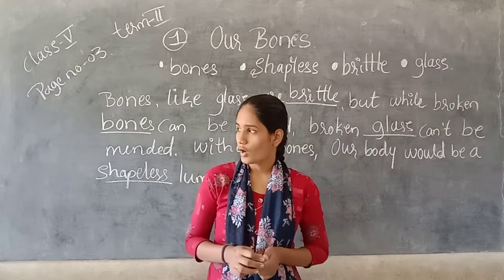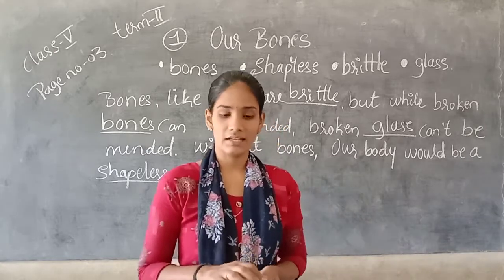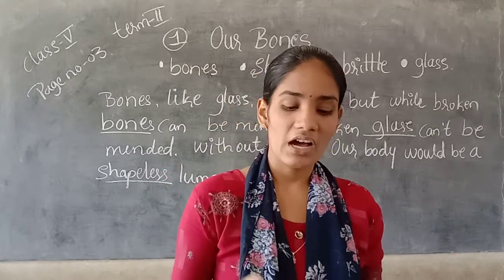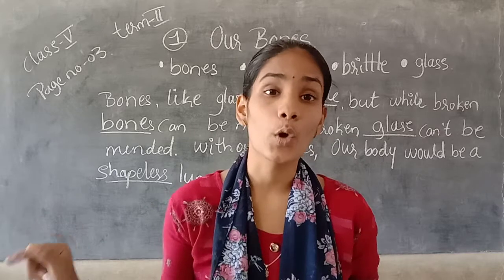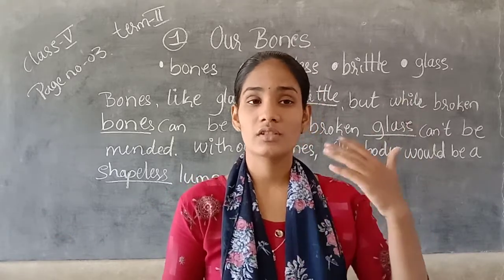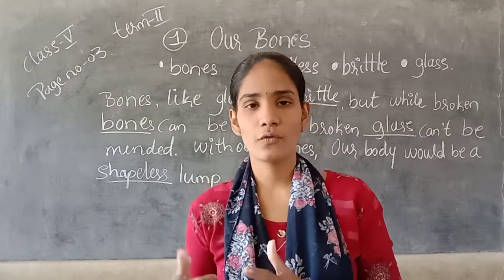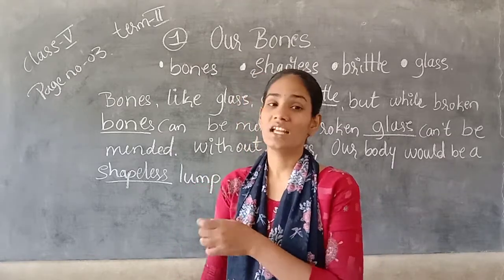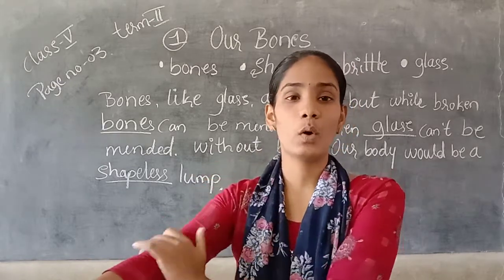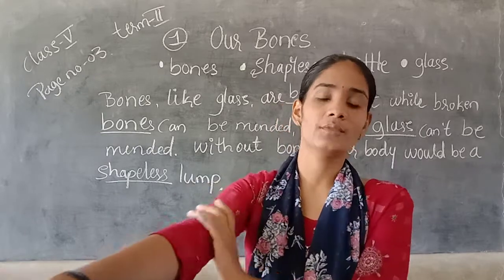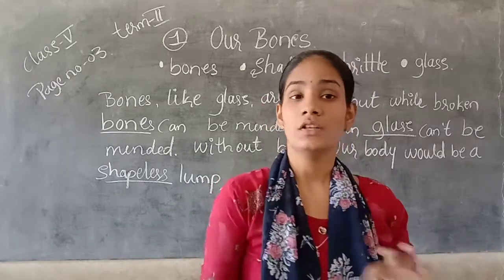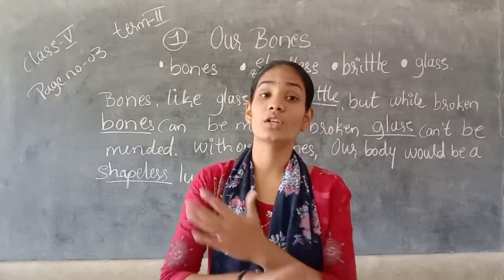So when Noida's X-ray was taken, the doctor told Noida that her arm was broken. When she fell from the monkey bar, she fell from the height to the ground, and then her arm's bone. So here we have bones. In our hands, in our arms, we have bones. See, you can feel it. We have bones.